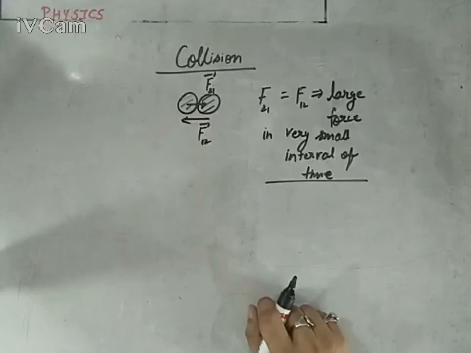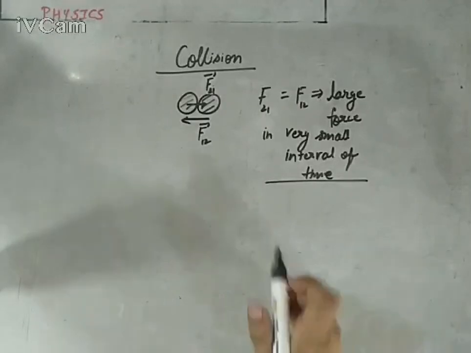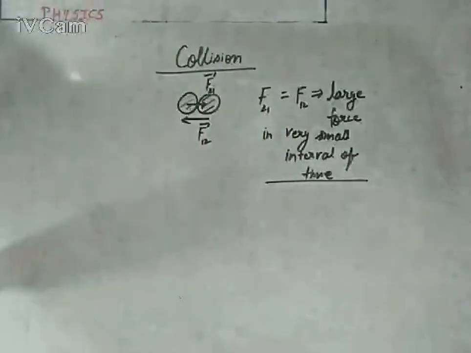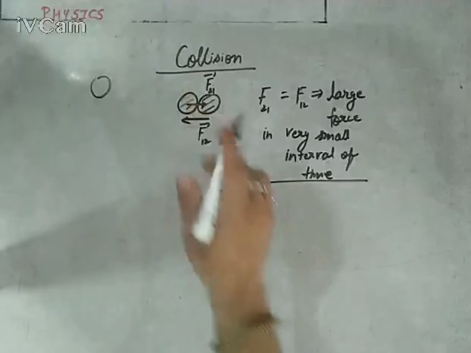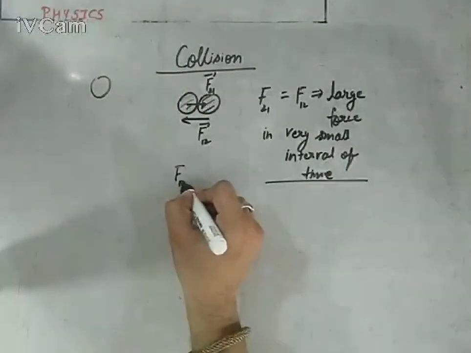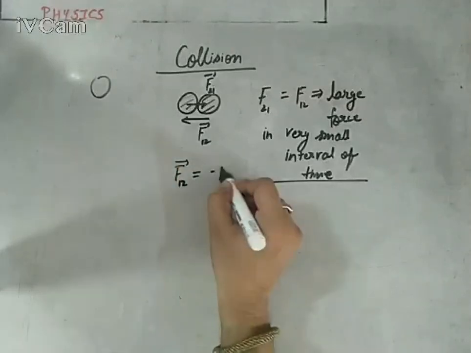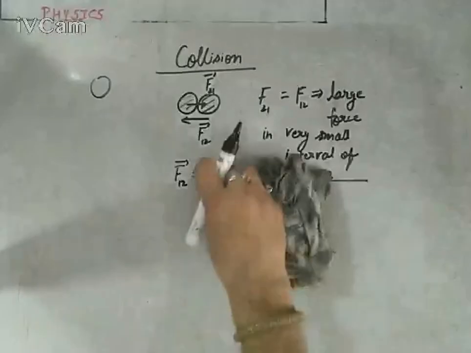When two bodies exert a large amount of force in a small interval of time, that phenomenon is called collision. This is the basic definition of collision. Now, if we talk about the basic properties related to collision, we know it very well. When two bodies collide with each other, they exert equal and opposite forces. Means F12 vector equals minus F21 vector according to the action reaction law. So they are obeying the laws of motion.